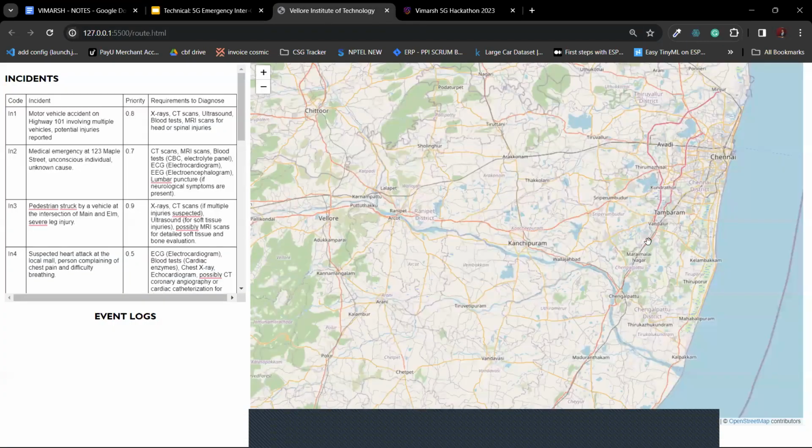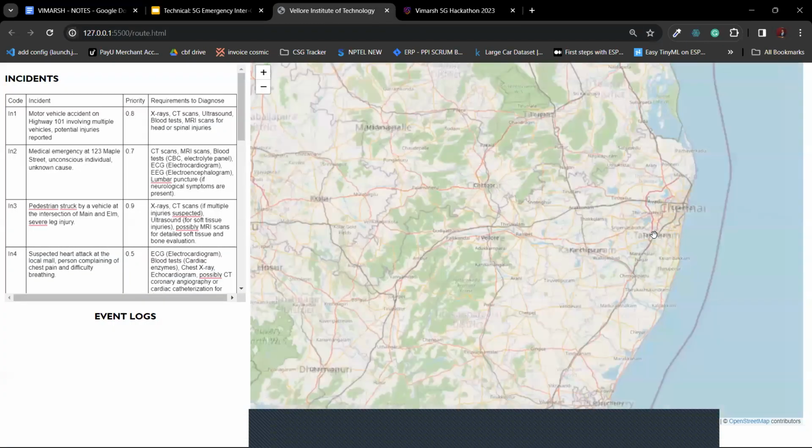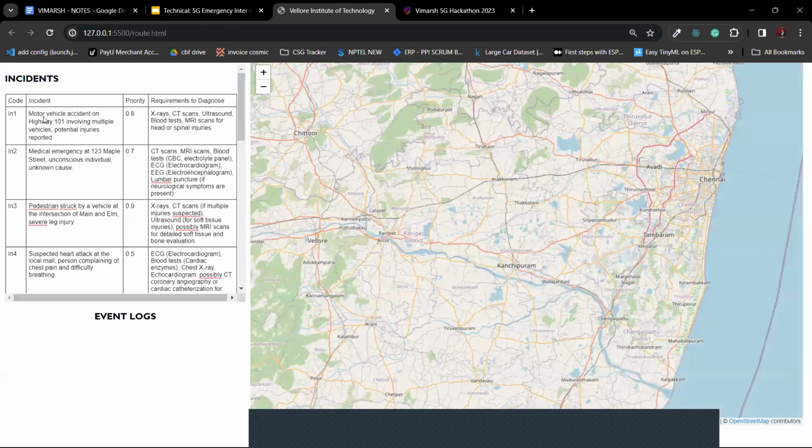Here we have a visualization of the map of the Chennai city here. And to the left, we have various incidents. And here we have the NLP analysis of the helpline conversations, which is used to summarize the particular incident. And also using the machine learning model, we are able to develop a priority score for each incident, depicting the severity and the possible consequences.